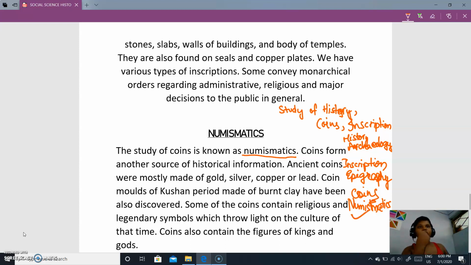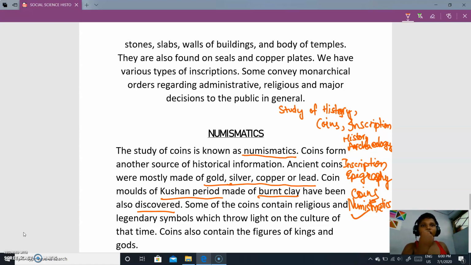Now let's continue. Coins form another source of historical information. Ancient coins were mostly made of gold, silver, copper or lead. Coin molds of the Kushan period made of burnt clay have also been discovered.